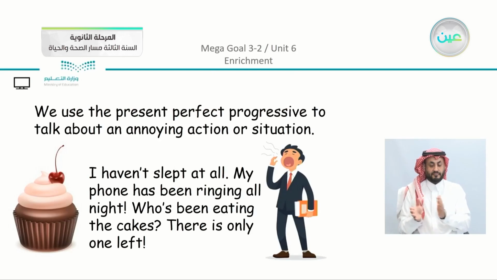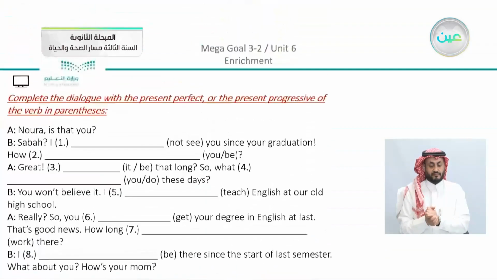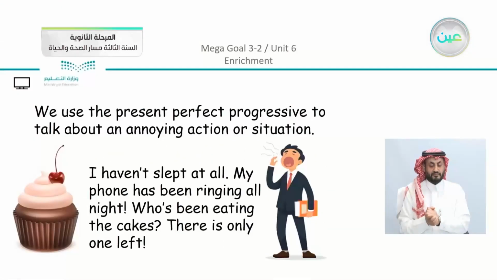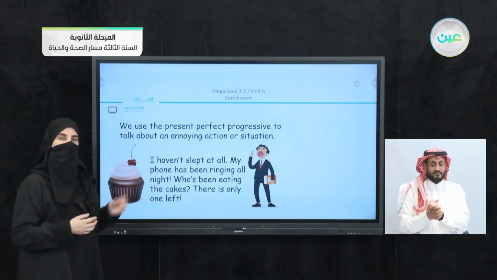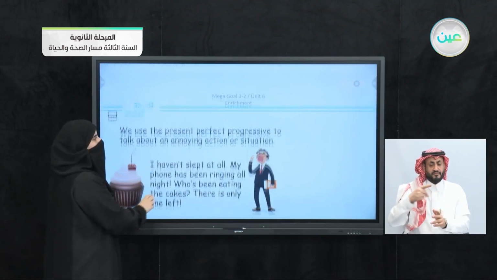Also, if you recall, we can use it to express annoyance sometimes. When we say, I haven't slept, my phone has been ringing all night, and who's been eating the cakes? There is only one left. So here we are expressing annoyance, some kind of complaint, and we can use the present perfect progressive.